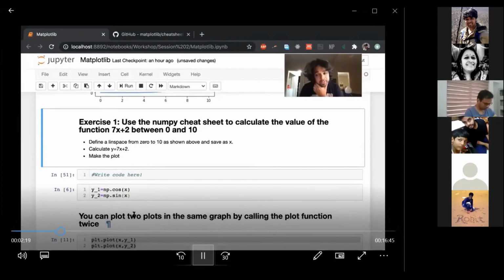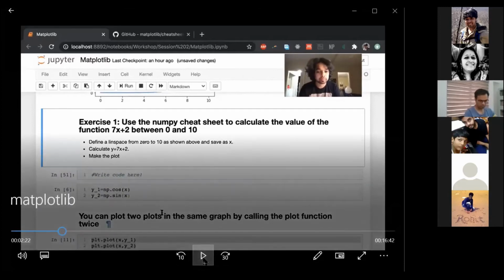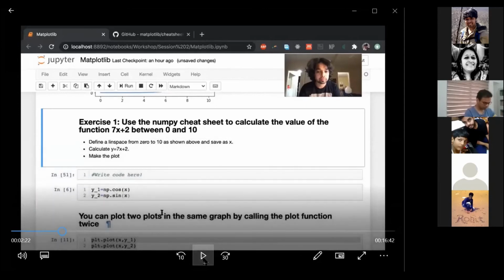Once you're done with that, we can move on to the next part. In the previous exercise, I actually gave you the answer, so it is right. Please just use that and plot it.